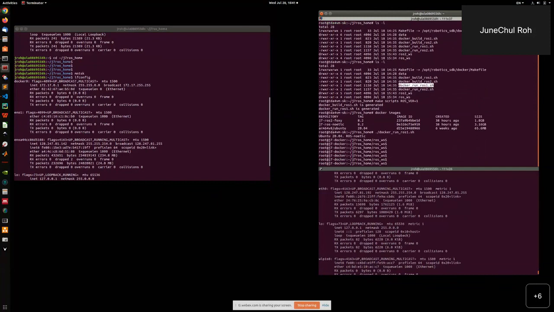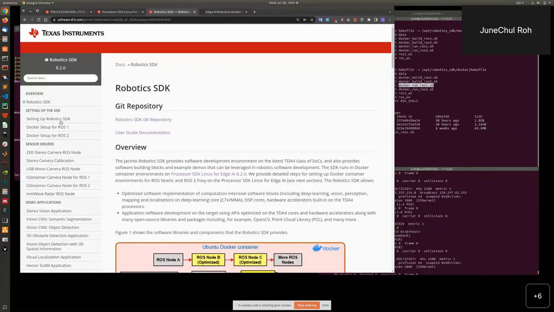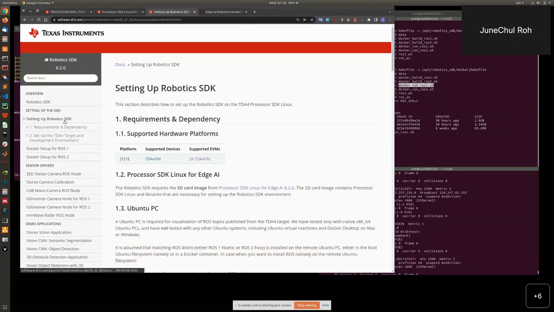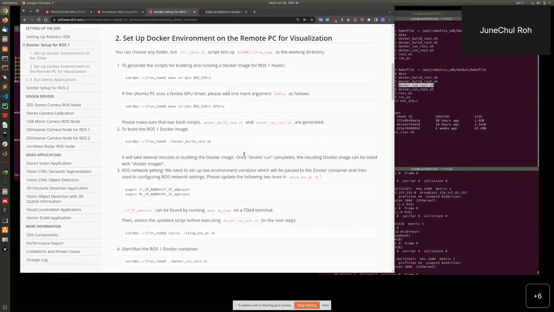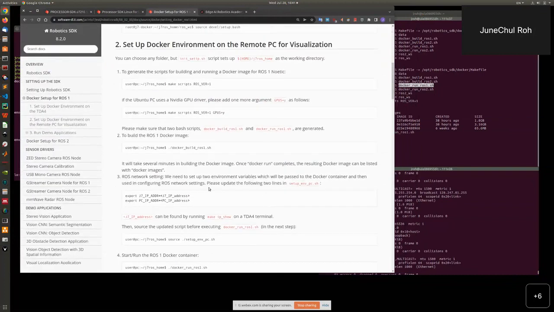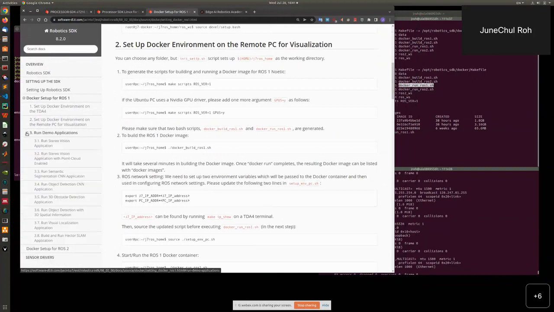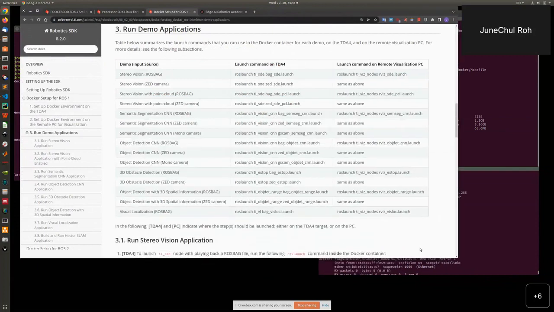Basically, you can follow all of this first section of the documentation. For example, I already built all the ROS nodes, the catkin build step, before, so it's ready to run all the demos. And there is one table which summarizes all the launch file commands on a single page.